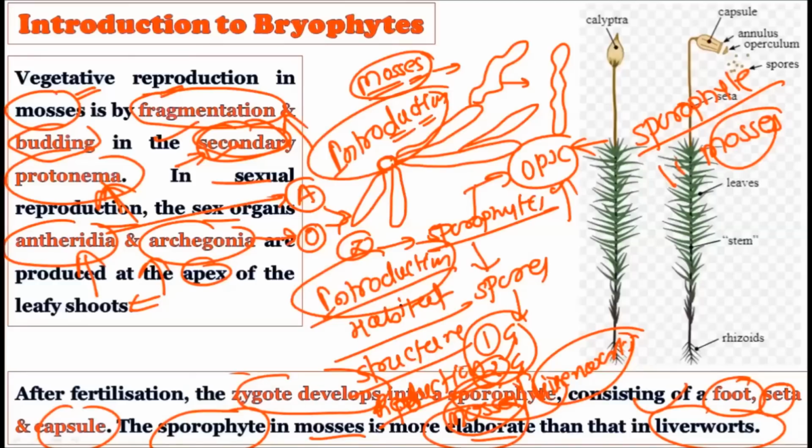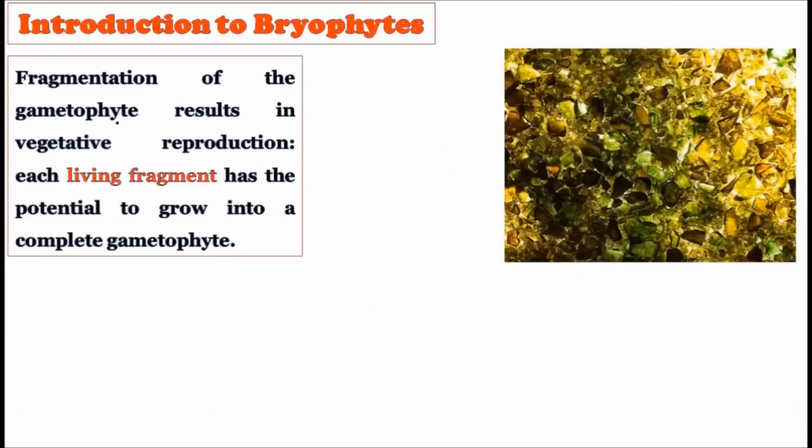The sporophyte of the mosses is more elaborate than that of the liverworts. Mosses show a more elaborate structure and differentiation in the sporophyte as compared to the liverworts. So from the evolutionary point of view, it is important that the mosses are more advanced as compared to the liverworts. Liverworts are lagging behind the mosses, since the mosses have a much more differentiated sporophyte. Fragmentation of the gametophyte results in vegetative reproduction. Of course, the living fragments have the potential to grow into a complete new gametophyte, right? So vegetative reproduction, which we have already discussed in the liverworts, is the same in the mosses as well. All right, so this is all about this topic.